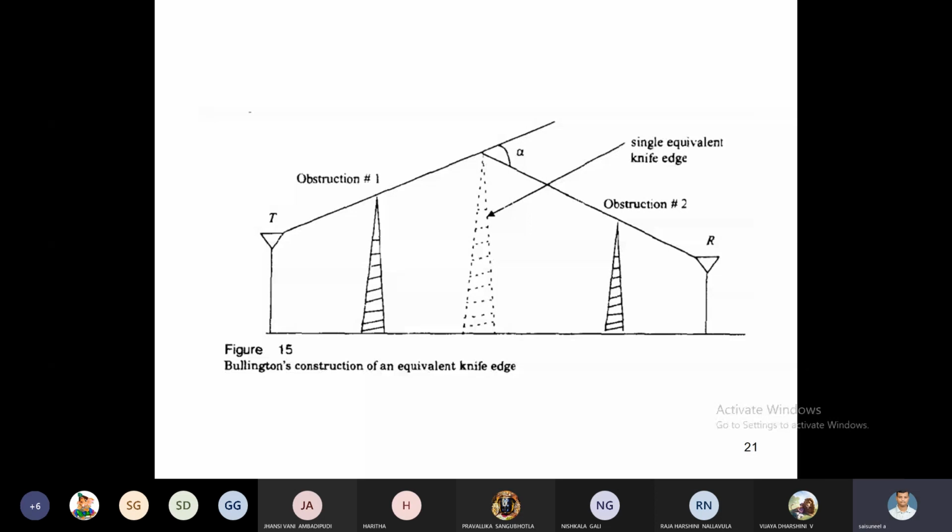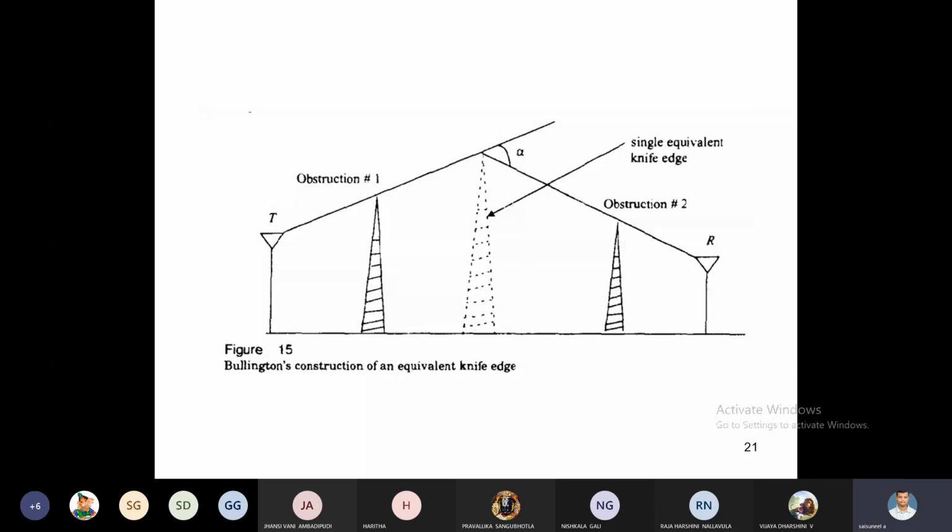Suppose three obstacles are present: we take the three obstacle heights, take the mean, and draw a single obstacle. That is what Bullington says, a single knife edge in place of multiple knife edges.